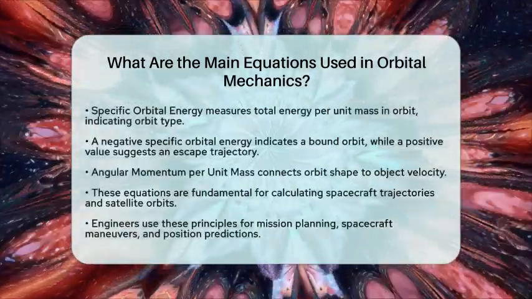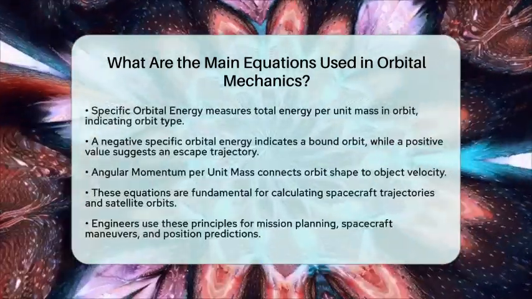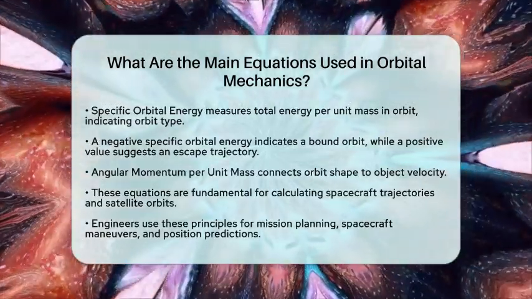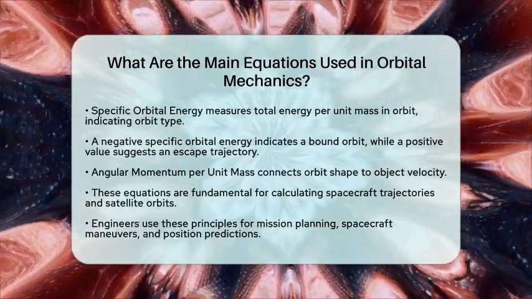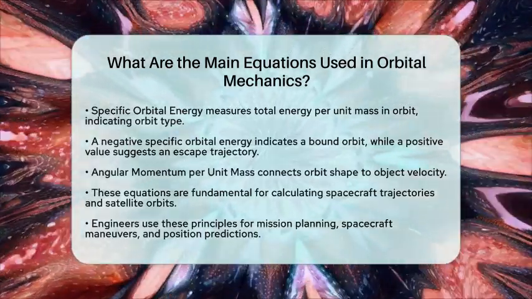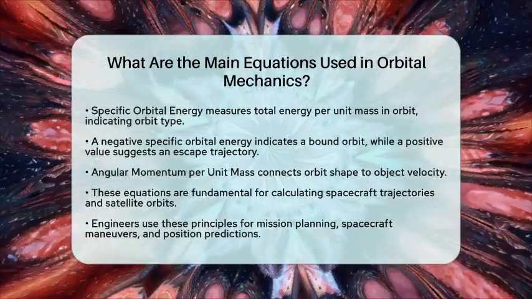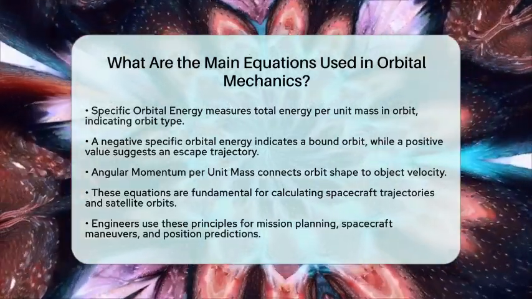Lastly, we have the angular momentum per unit mass equation. This equation helps us understand how the shape of an orbit is related to the velocity of the object. It is essential for calculating the semi-latus rectum, which is important for determining the orbit's characteristics.